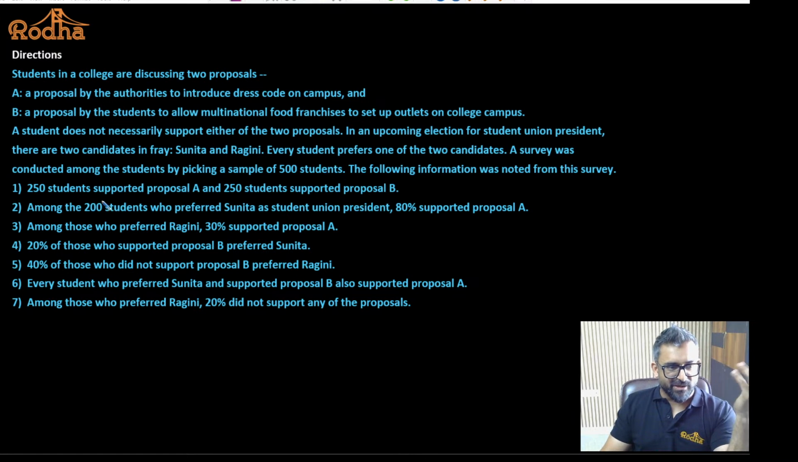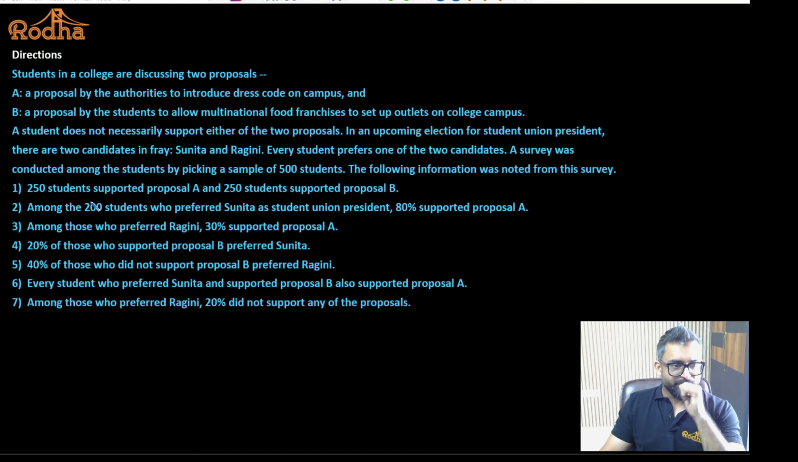Fine. Let's read the points also. Let's get the idea. How do we make it? Now, as of now, it seems a 4-variable Venn diagram: 2 proposals and 2 people, Sunita and Ragini. Am I right or not? Yes. It seems like a 4-variable Venn diagram. But if you read it properly, it's not a 4-variable Venn diagram because there is nothing common between Sunita and Ragini. So, what is going to happen in this case? If you read the question smartly, you'll get the idea what is to be done.